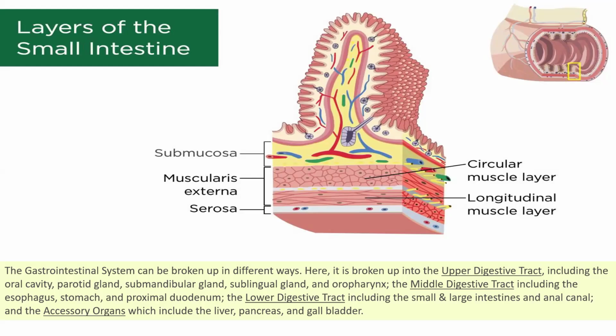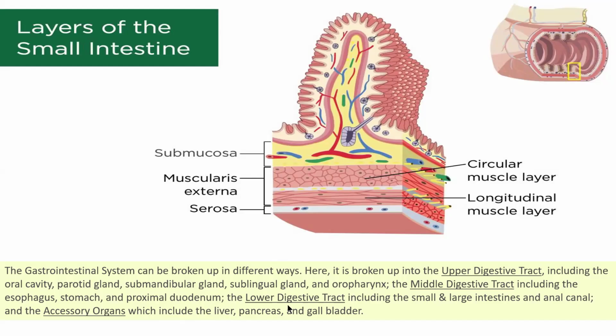So, I'm going to start gastrointestinal tract part 9, in which we are going to learn about the layers of the gastrointestinal tract. The gastrointestinal tract system can be broken up in different ways. Here it is broken up into upper digestive tract, middle digestive tract, and lower digestive tract. The upper digestive tract consists of the oral cavity, parotid gland, submandibular gland, sublingual gland, and oropharynx. I have explained everything in my previous videos, so kindly watch those videos. Now, the middle digestive tract consists of the esophagus, stomach, and proximal duodenum, which is a part of the small intestine.